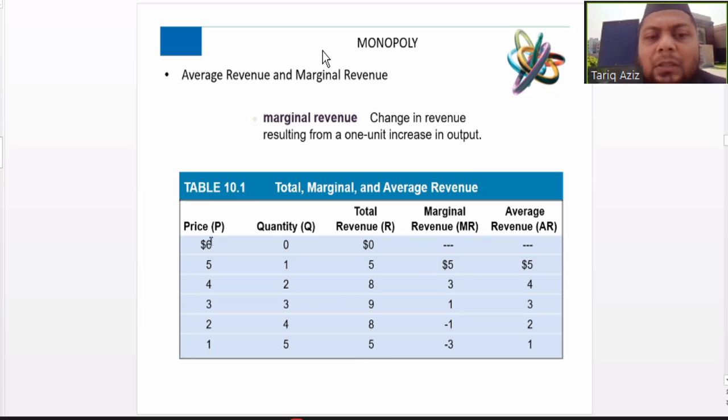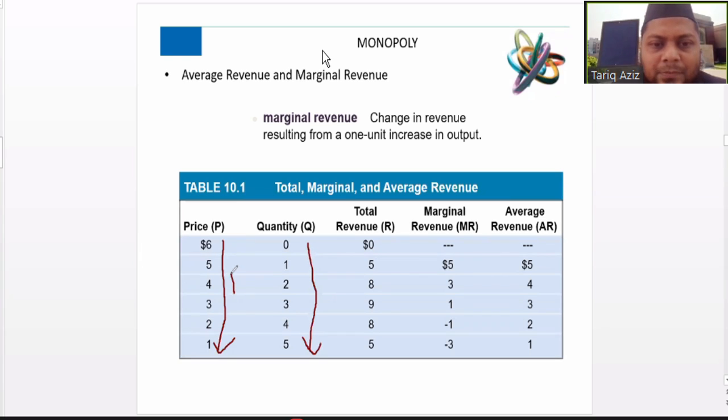So in this table, the price is given in the first column. In the second column, the quantity is given. You may notice that there is an inverse relationship, a negative relationship. The price is decreasing and the quantity demanded is increasing.